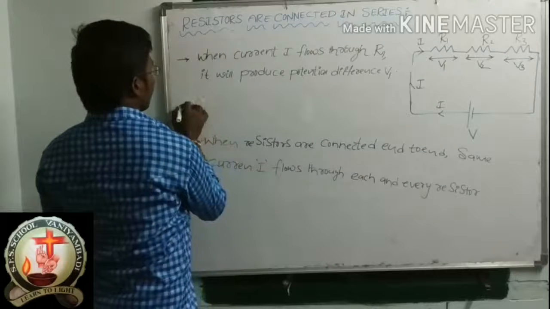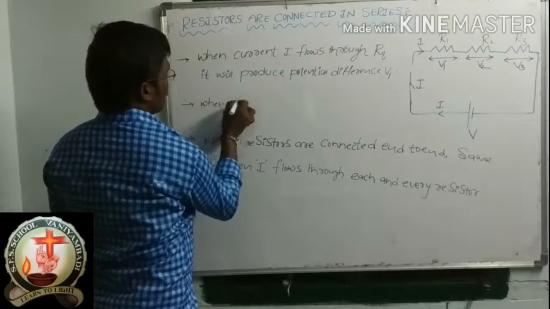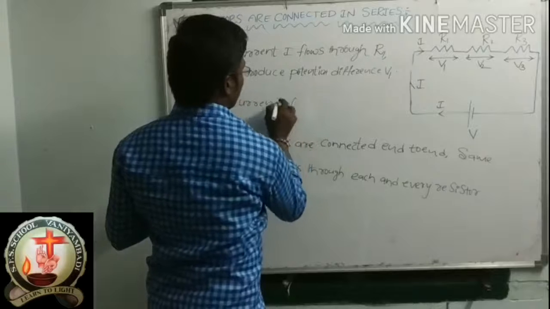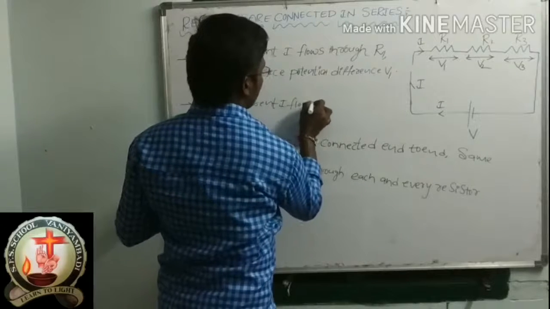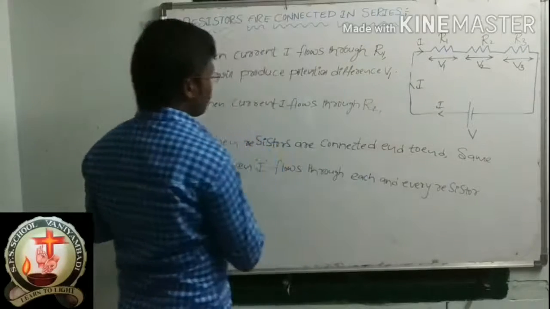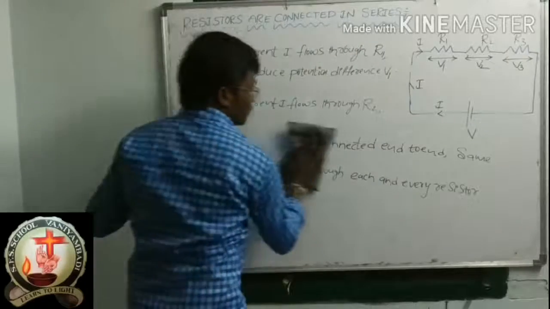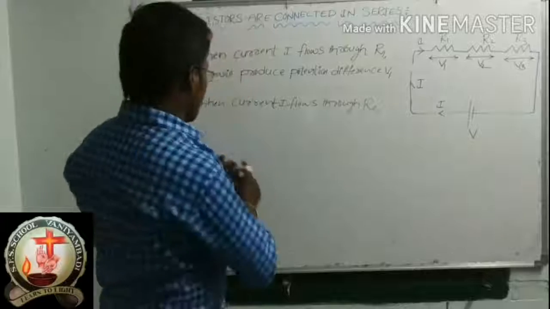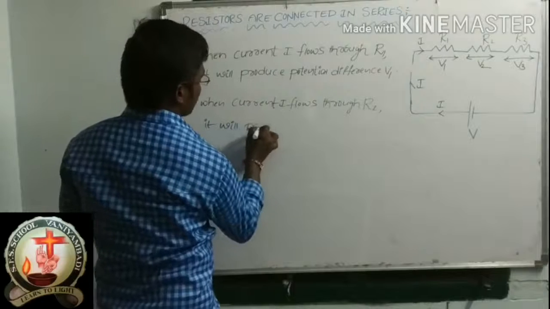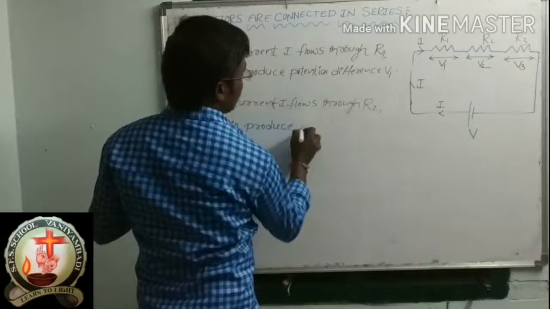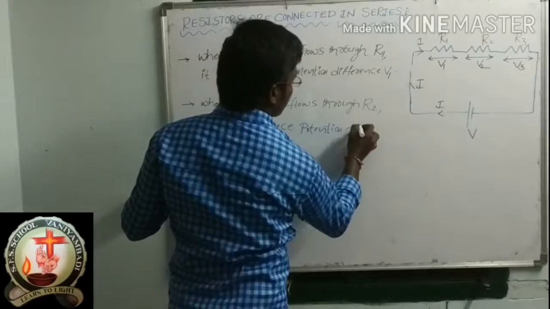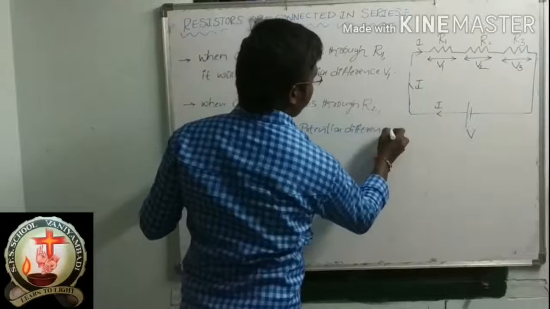Okay, please write down. When current I flows through R2, it will produce potential difference V2.